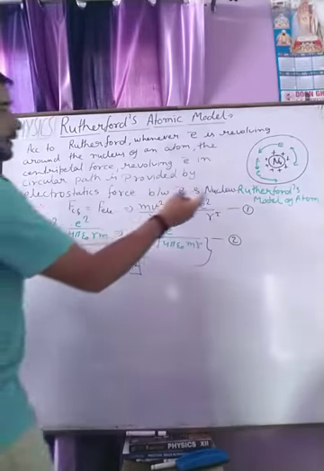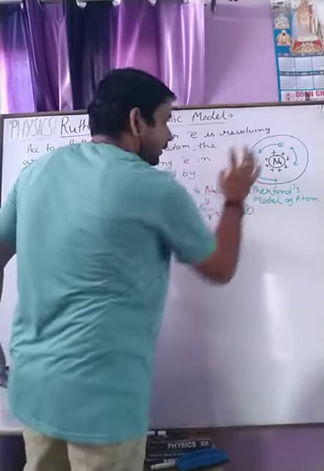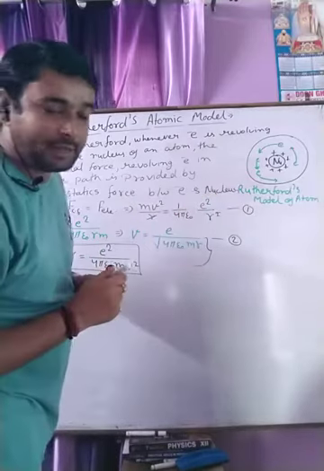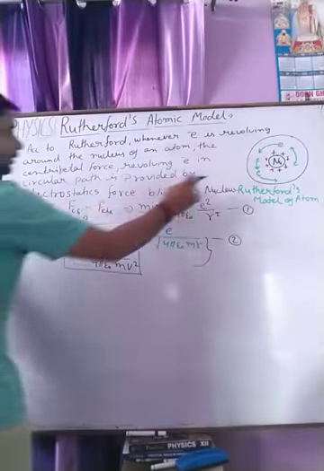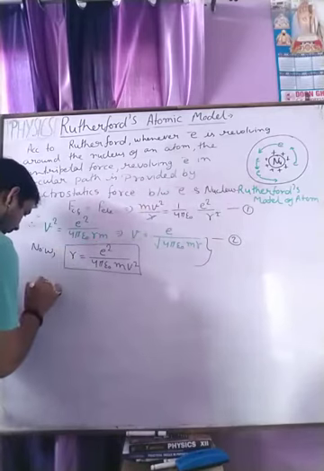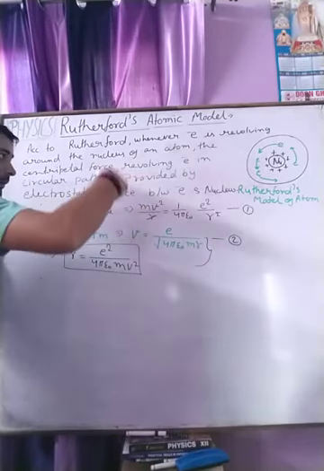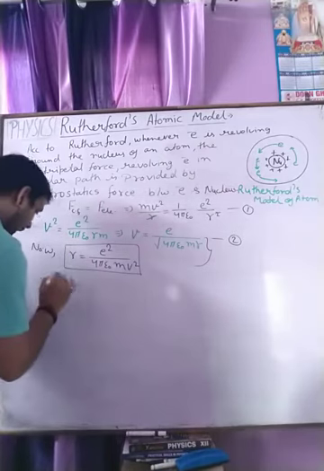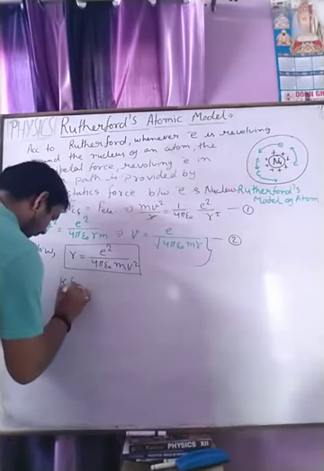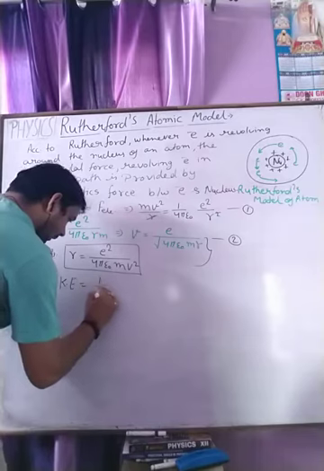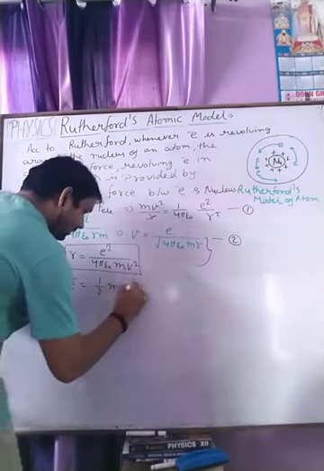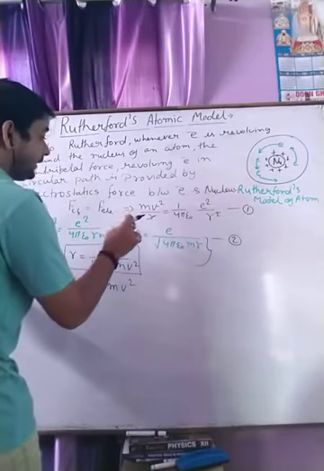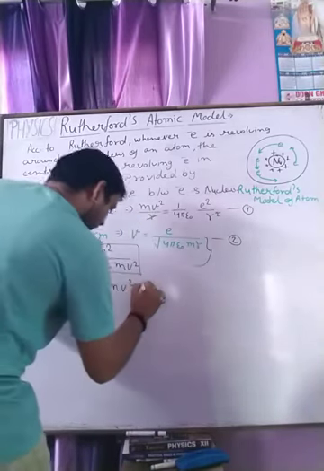Next, when the electron is moving around the nucleus of an atom, it will radiate energy. Now we calculate the value of energy for this. Because the electron is in motion, we first use the kinetic energy, which is half m v square, and we have the value of v square from here.